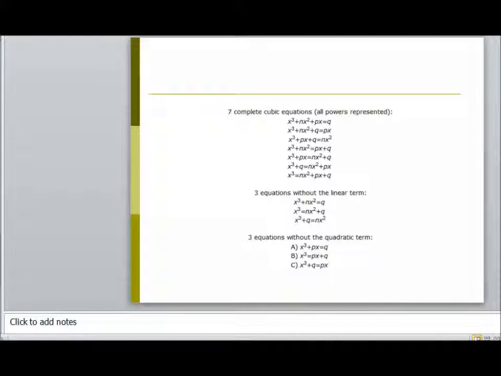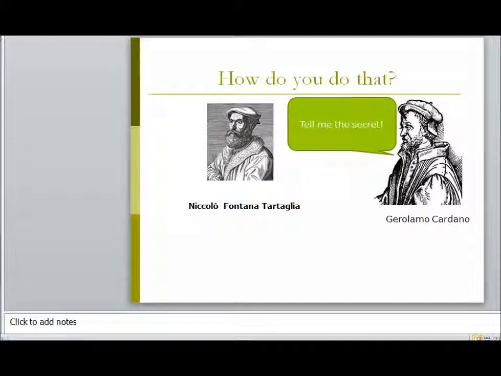And there was a mathematician called Tartaglia who found a nice way of being able to solve more and more types of equations. And at the time, if you were a mathematician and you wanted to make a living, what you had to do was kind of publish mathematical journals. But to be able to do that, you had to have some financial backing.